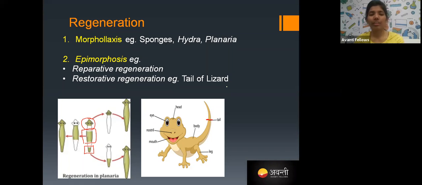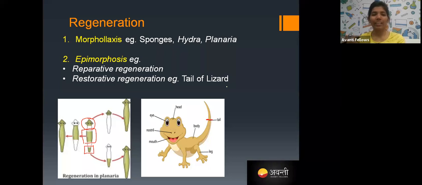The lizard has the capacity to grow its tail again, but that tail does not have the capacity to develop into an individual. So that is called restorative regeneration. The tail is going to be restored again.